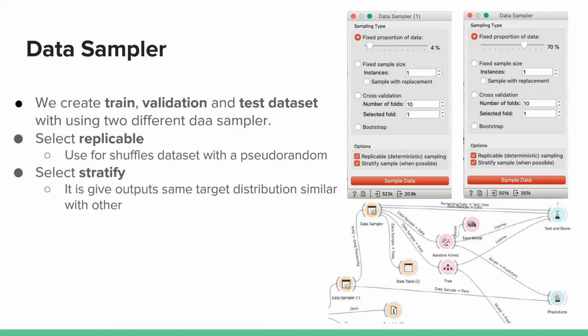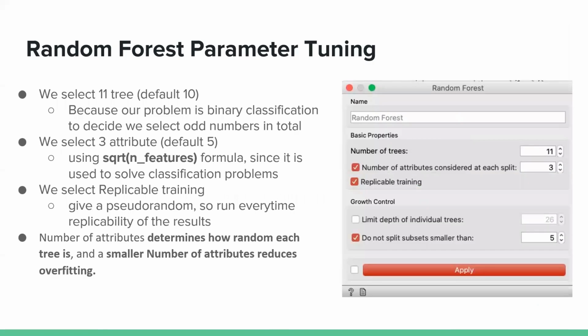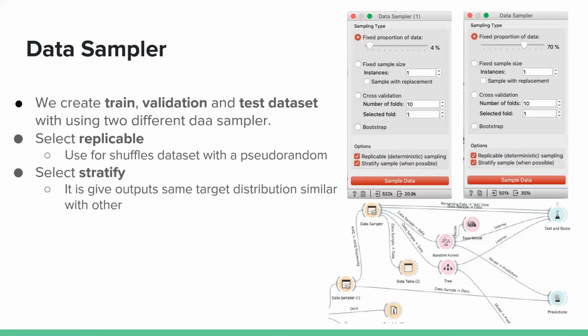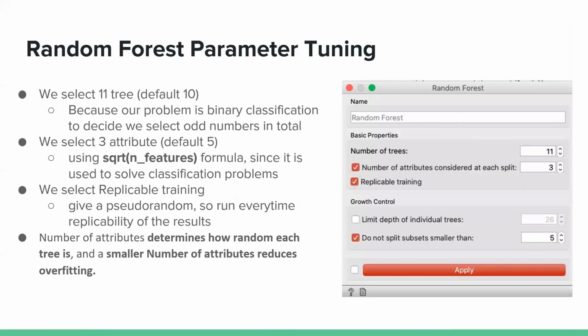One of the important things that we mentioned here was that we chose replicable and stratify. Replicable provides us a shuffled dataset with a pseudo-random, and stratify gives output with the same target distribution as the other. We use this because we can get similar results for every step, every train.